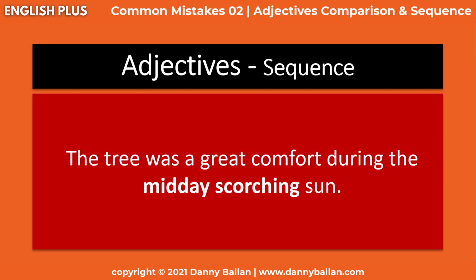So we say, for example, an exciting detective story, expensive leather shoes, an excellent evening meal. Here we have detective story. Detective is a noun, and we use it here as an adjective to describe the kind of story. Leather shoes. We're talking about leather, which is a noun, and we're describing the shoes with it. So we're using it as an adjective. Or evening meal. What kind of meal? It's the evening meal.